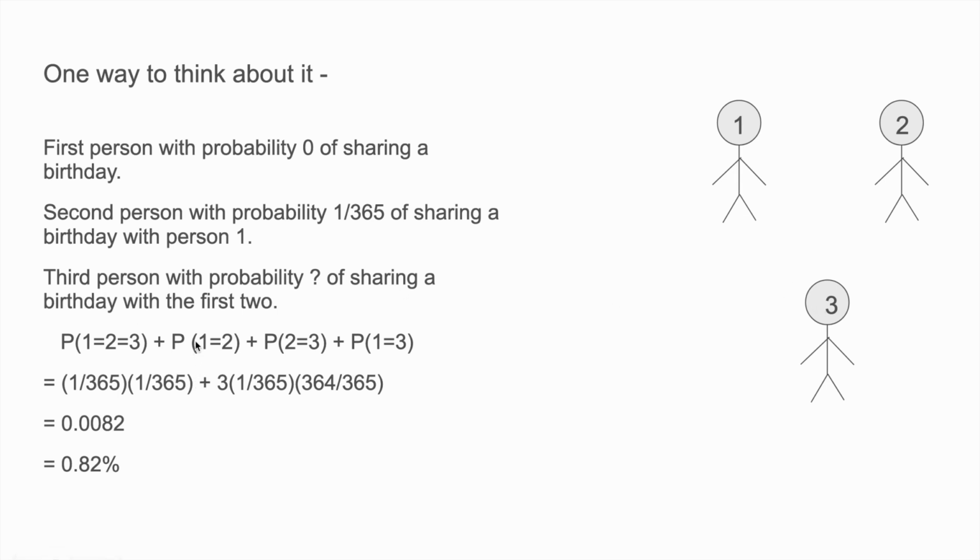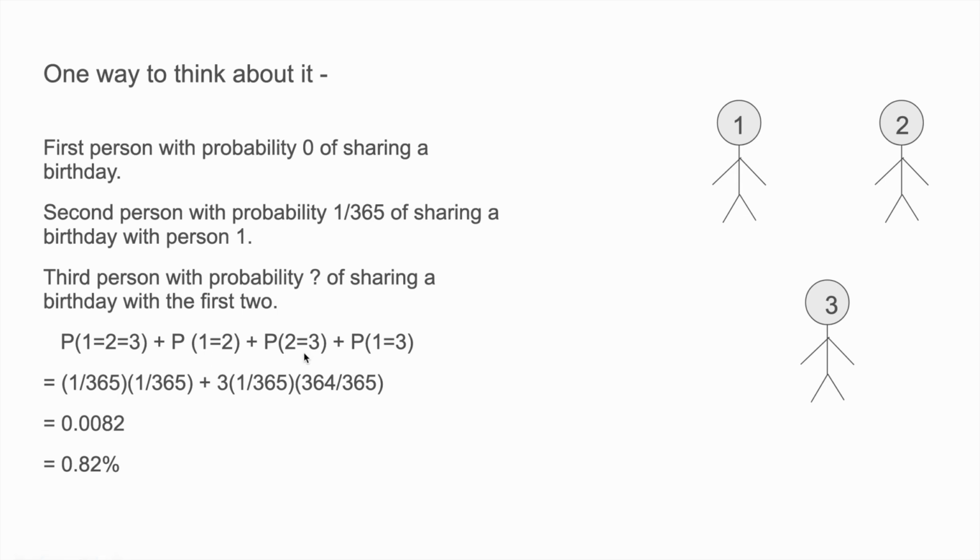And then the probability that person A and B share the same birthday but C does not. So what's that? Person A can choose any birthday, person B must choose the same birthday as person A. However, person C must not choose the same birthday as person A or B, right? Because otherwise we'd be back in the same case with persons A, B, C all sharing the same birthday. So in this case, you'd have 1 out of 365 for person B to choose the same as person A, and then 364 chances out of 365 for person C to choose any other day of the year other than, for example, the 1st of January.